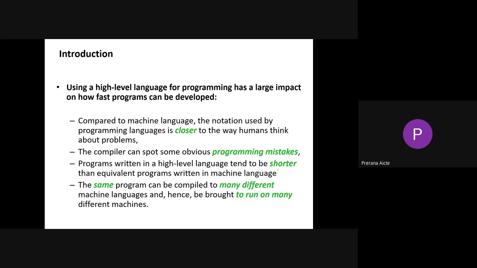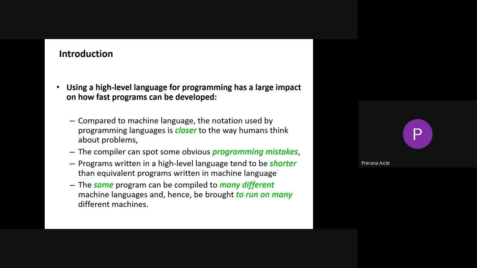So using a high-level language for programming has a large impact on how fast programs can be developed. See, as different types of programming languages are available in the market, but we prefer only some programming languages. On what basis do we opt for a particular programming language? How fast it executes and how little space it occupies.